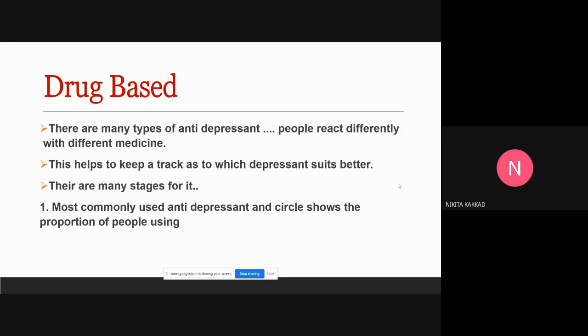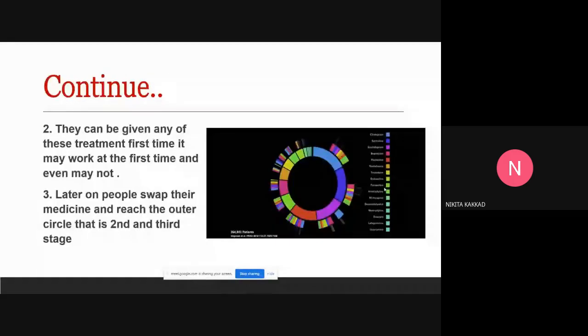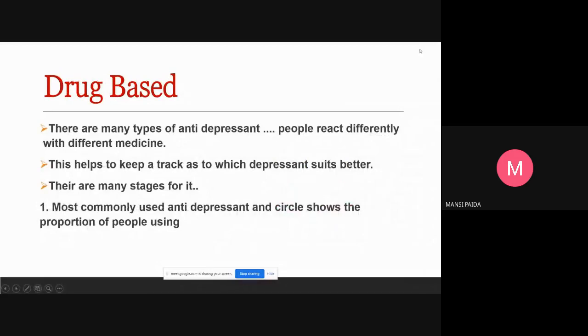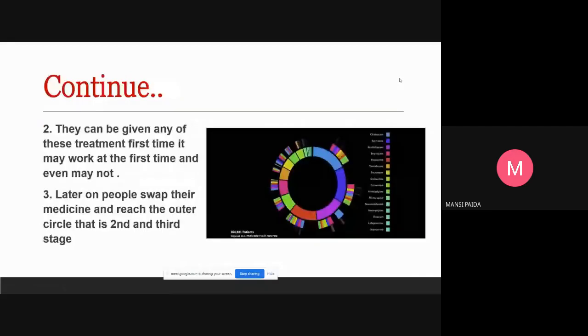The figure has the most commonly used antidepressant. Where is the figure? It was there, I don't know. Yes, sir. The figure shows the most commonly used antidepressant, and the circle shows the proportion of people using it. Next slide, yes.